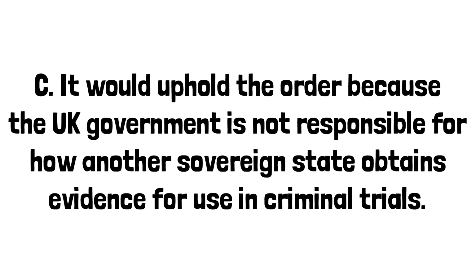Answer C is it would uphold the order because the UK government is not responsible for how another sovereign state obtains evidence for use in criminal trials. Well, this goes back to Section 6 of the Human Rights Act. So we know it's unlawful for a public authority to act in a way which is incompatible with a Convention right.